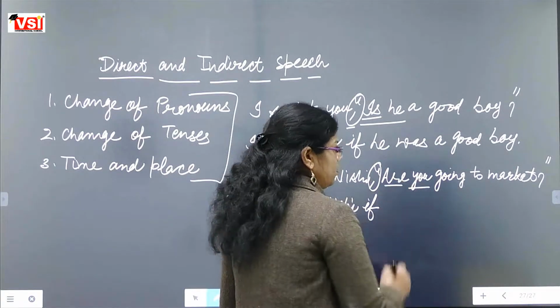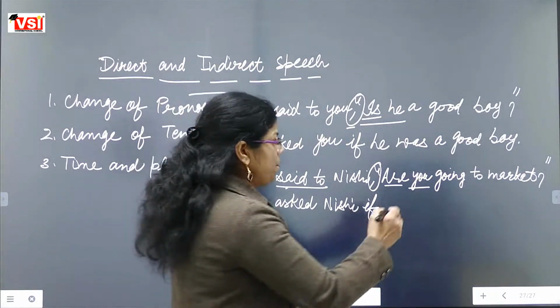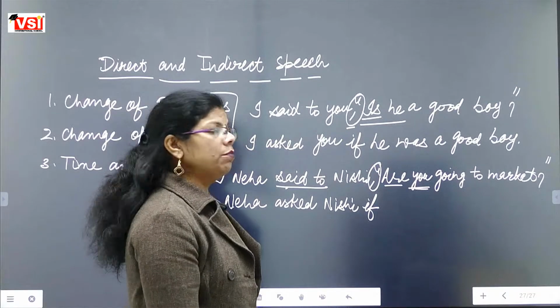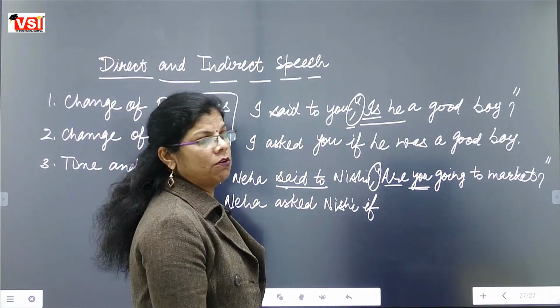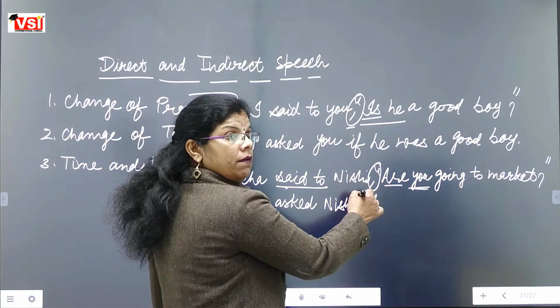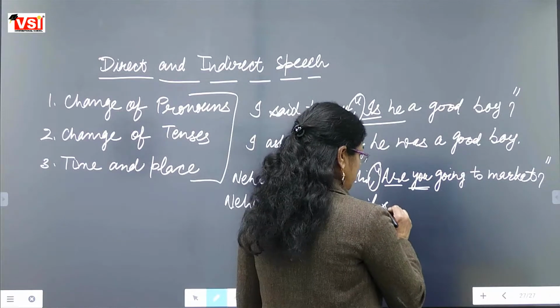Are you. We have to change are you into you are. And you is a second person pronoun. Second person pronoun is always changed according to the object. The object is a girl here. Nishi is a girl, so we will use she.